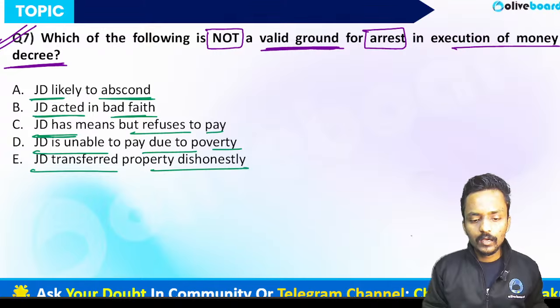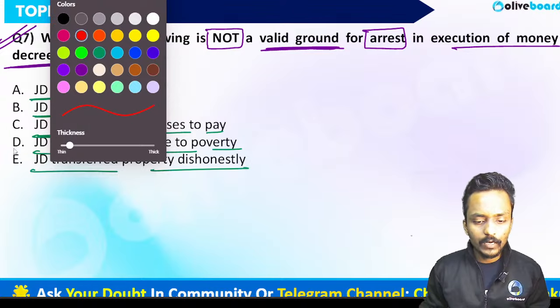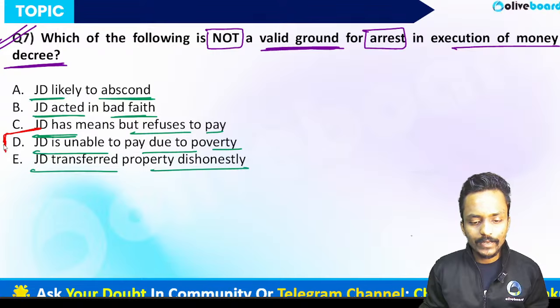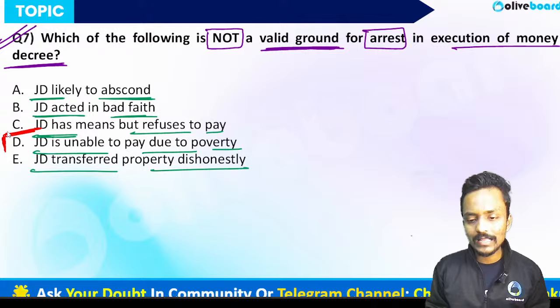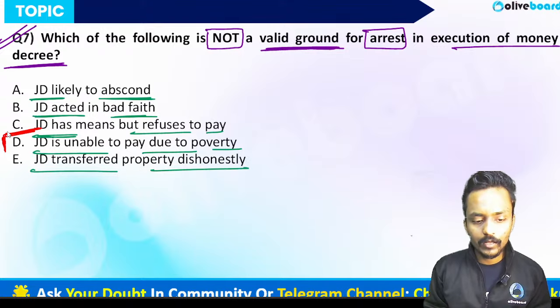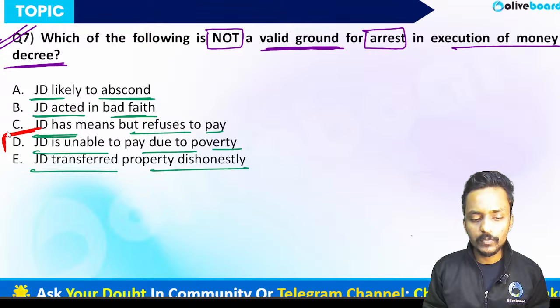Yes guys. When the judgment debtor is unable to pay the debt due to poverty, this is not a valid ground on which you can arrest the judgment debtor during the execution of a money decree, so that's an invalid ground. This is the reason behind it: if the judgment debtor is very poor and because of the poverty he is unable to pay the dues, in such a case that particular judgment debtor will not be arrested.